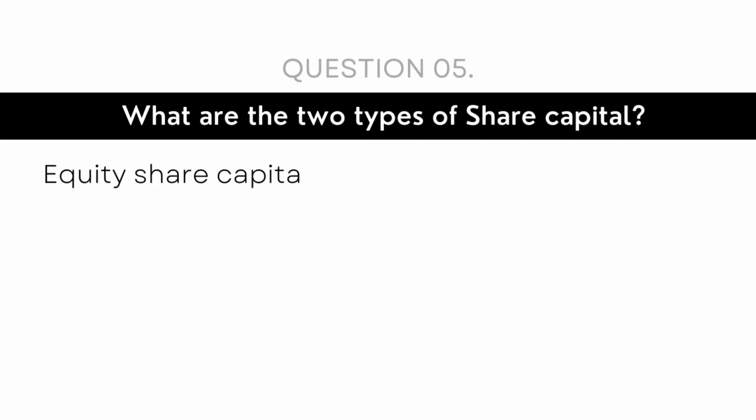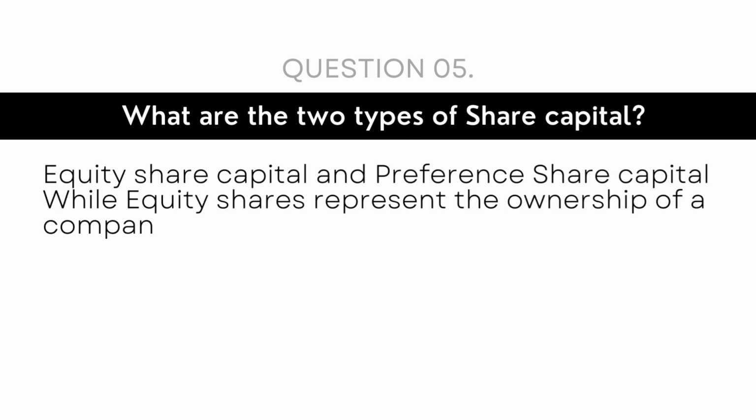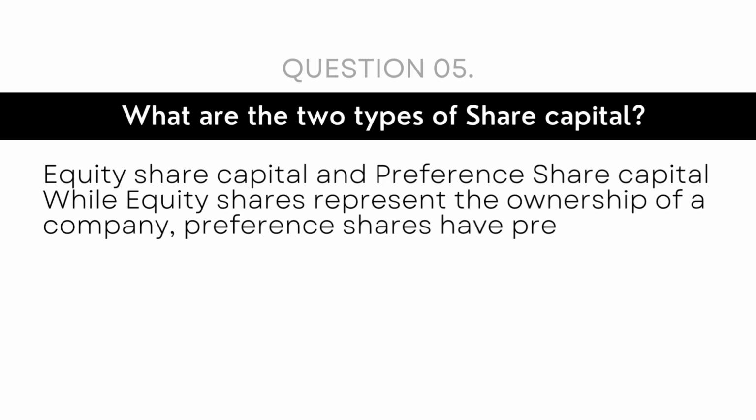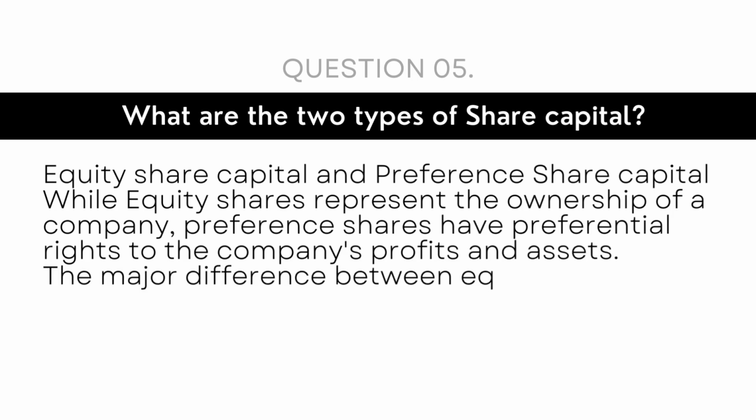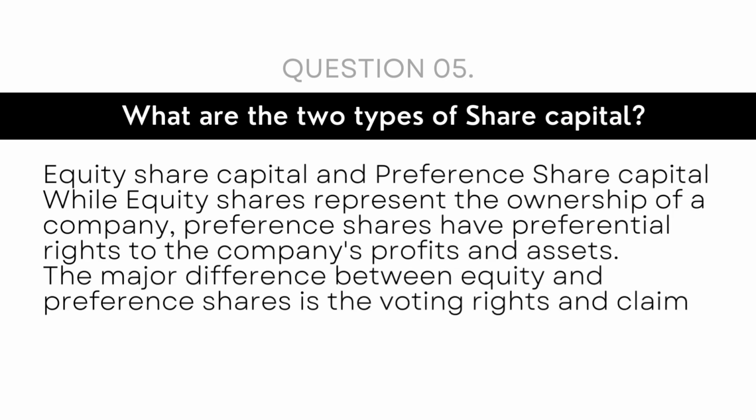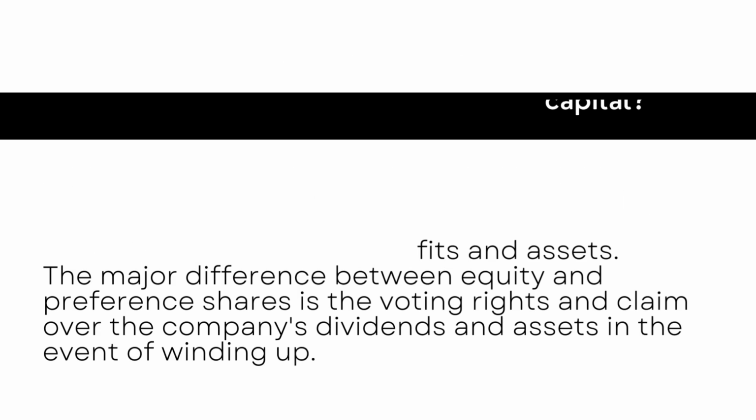Question number five, what are the two types of share capital? We have equity share capital and preference share capital, wherein equity share capital represents the ownership in a company. Preference share capital has preferential rights over the profits and the assets of the company in case of its winding up. Preference shareholders do not have voting rights, while the equity shareholders do have voting rights.